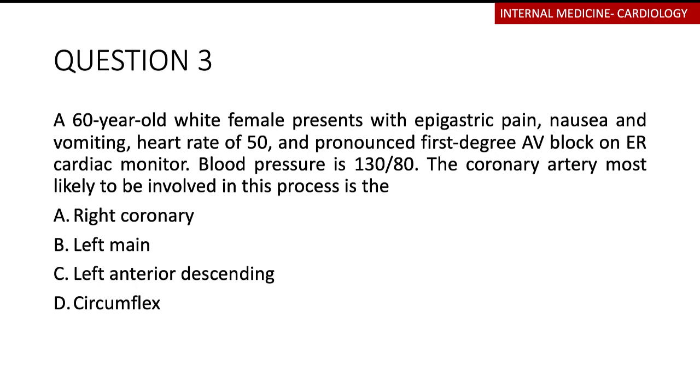Moving on to question 3, a 60-year-old white female presents with epigastric pain, nausea, and vomiting with a heart rate of 50 and a pronounced first-degree AV block on ER cardiac monitor. The blood pressure is 130/80. The coronary artery most likely to be involved in this process is A, the right coronary artery, B, the left main, C, the left anterior descending, or D, the circumflex. I'll give you some time to pause the video and write down your answer.